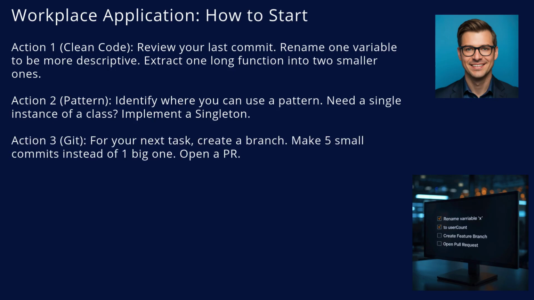Action 3. Get discipline. For your next task, force yourself to use a feature branch. Make 5 small, descriptive commits instead of one big one. Open a formal pull request. The goal is to practice the discipline of engineering, not just the typing.